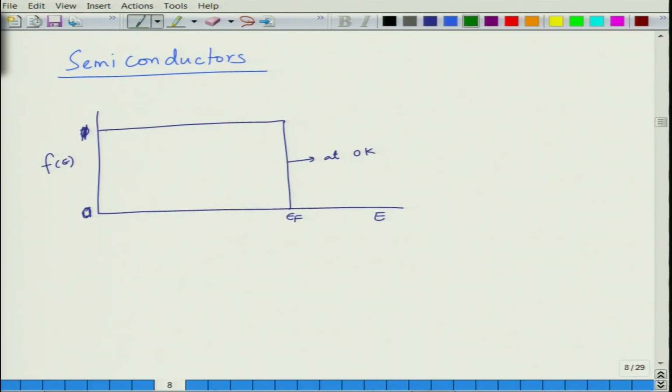As you increase the temperature, the curve becomes asymptotic around EF at a value of 0.5, and the electrons move from the lower part to the upper part. What we are looking at in metals is that metals have continuous bands.